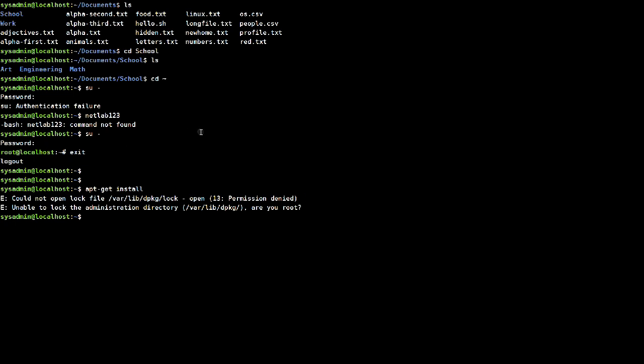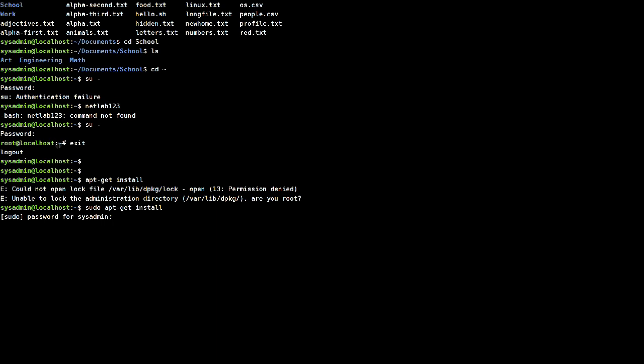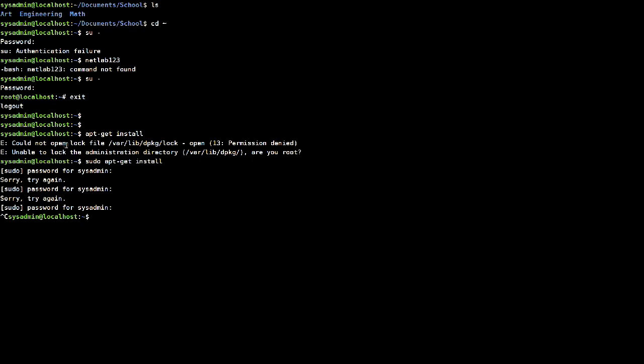You see, it says permission denied. That means this command requires admin privilege to access. So let's type in sudo install. It will prompt you for the admin password. Now you can install the package. Okay, I'm not going to install the package for now, so I'm terminating that.